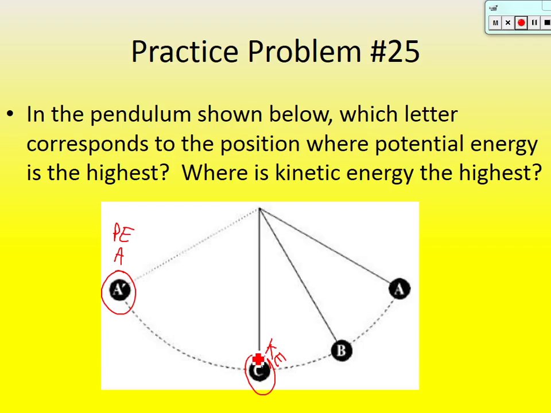Now, before we move on, what can you say about point B? If it's halfway between C and A here, how would you relate potential energy and kinetic energy at this point? How are they related at point B? Aren't they going to be equal? Because all of it was kinetic. Halfway up, now it's going to move some of that kinetic energy over to potential energy, and halfway up, they're going to be equal.